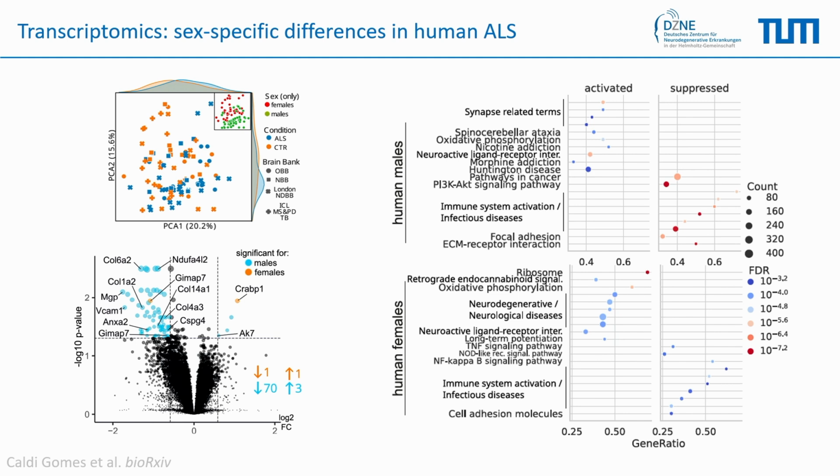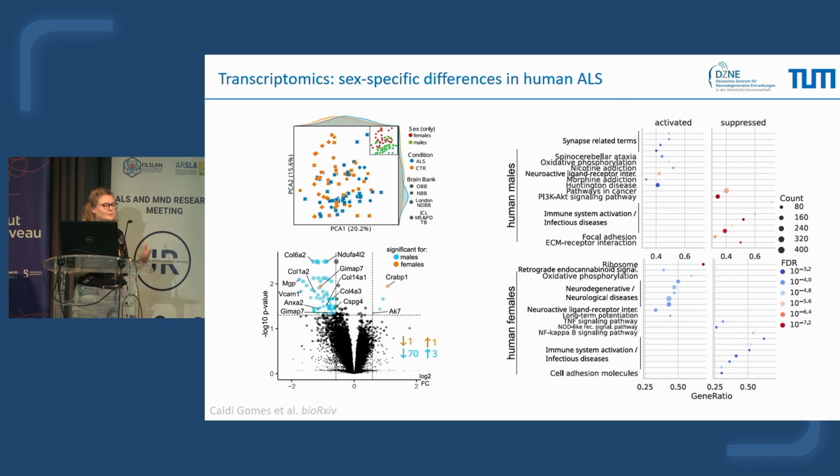For example, we have a lot of genes associated with neurodegenerative diseases here, Huntington disease, spinocerebellar ataxia. So those genes are activated in both sexes. We also see activation of oxidative phosphorylation in both sexes. Also downregulation of pathways associated with immune system response in both sexes, and the extracellular matrix is also downregulated in both. But we also interestingly did see some pathways that were sex-specific. For example, in male, we have specific activation of synaptic-related genes and activation of the ribosomal pathway in female.